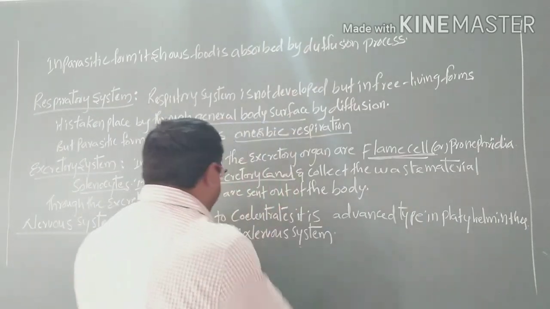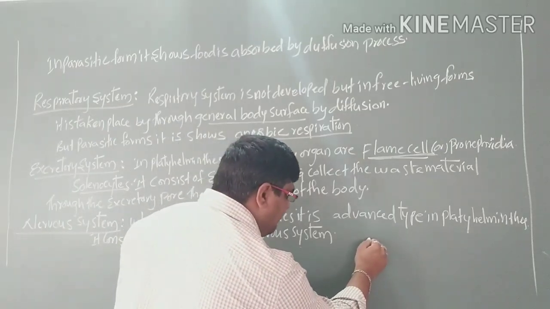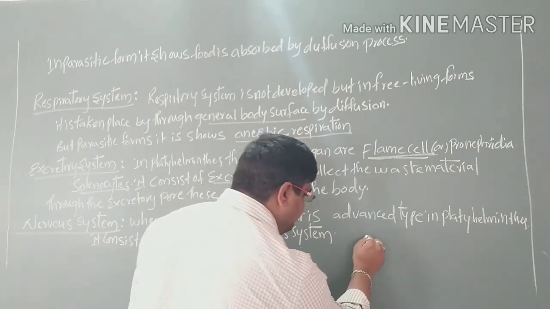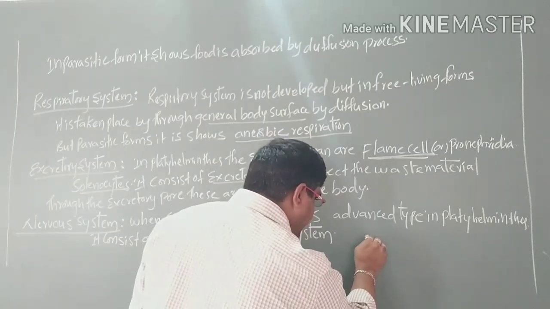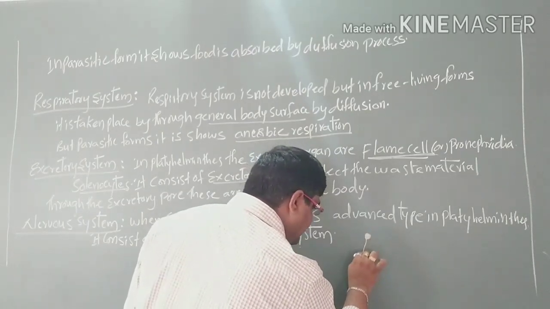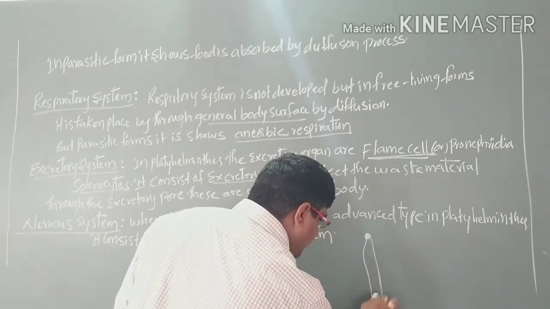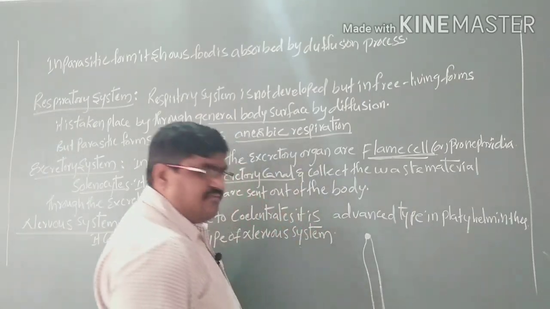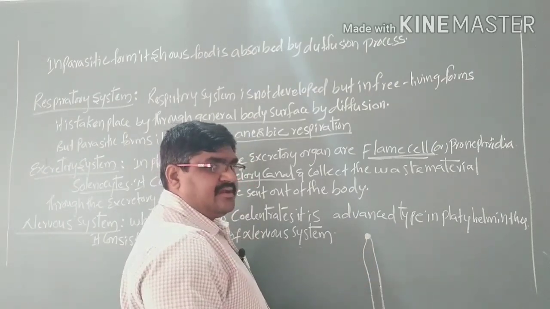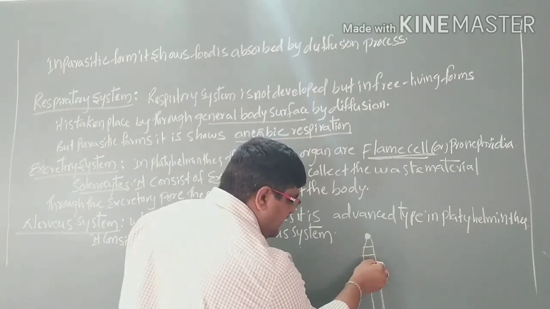What is that? The ladder type of nervous system consists of anterior neuroganglia. From the ganglia arise two ventral nerve cords, two ventral lateral nerve cords. From these two ventral nerve cords arise transverse nerves.